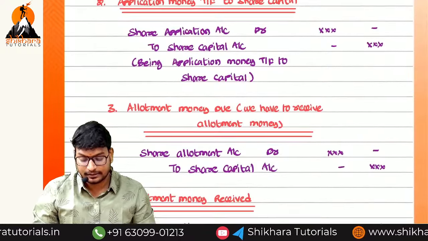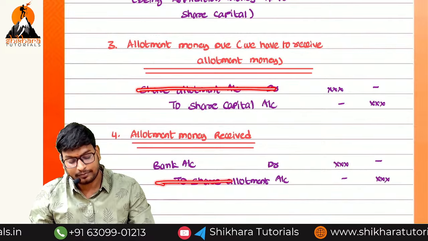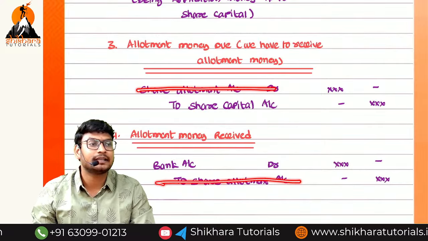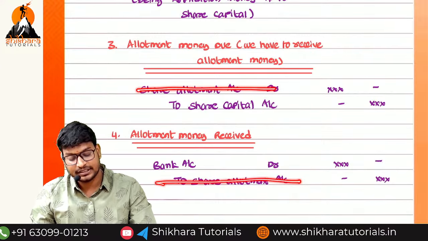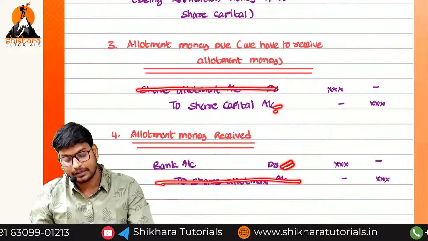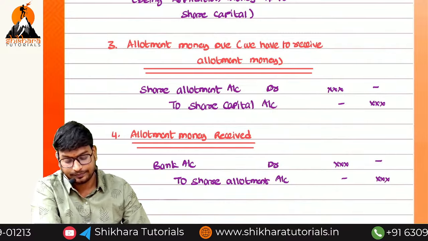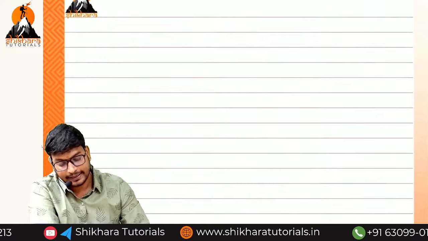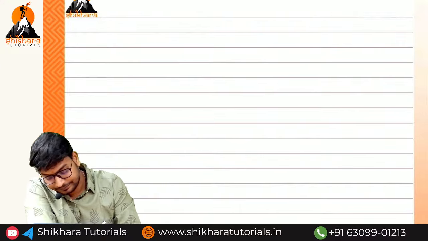And observe this 3 and 4. Allotment we have debited, and once again allotment we have credited. So is it there or not? Allotment account is not there in the books of accounts. Which ultimate entry are we going to get? Bank account debited to share capital account. Are you understanding it or not? So next, what is the fifth one? I think you can guess the fifth entry.